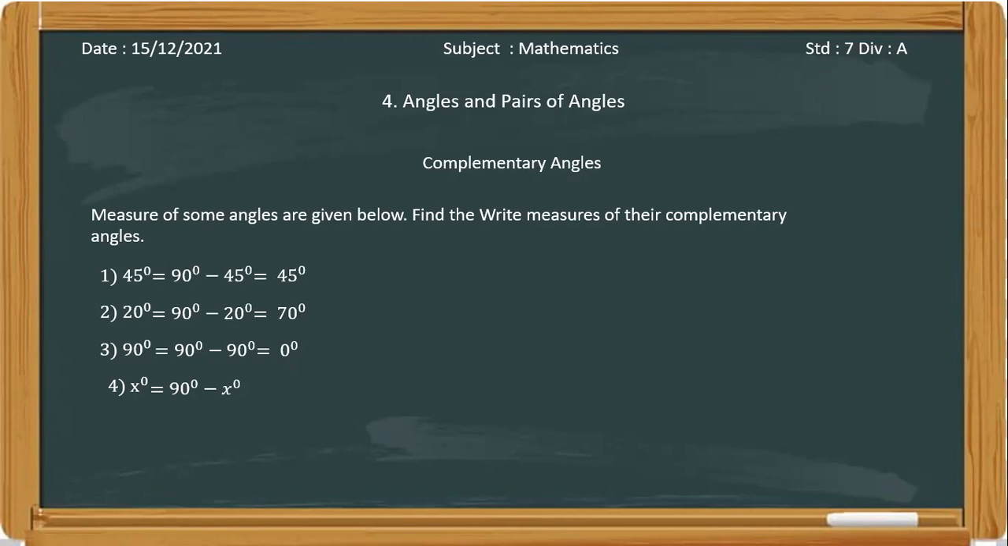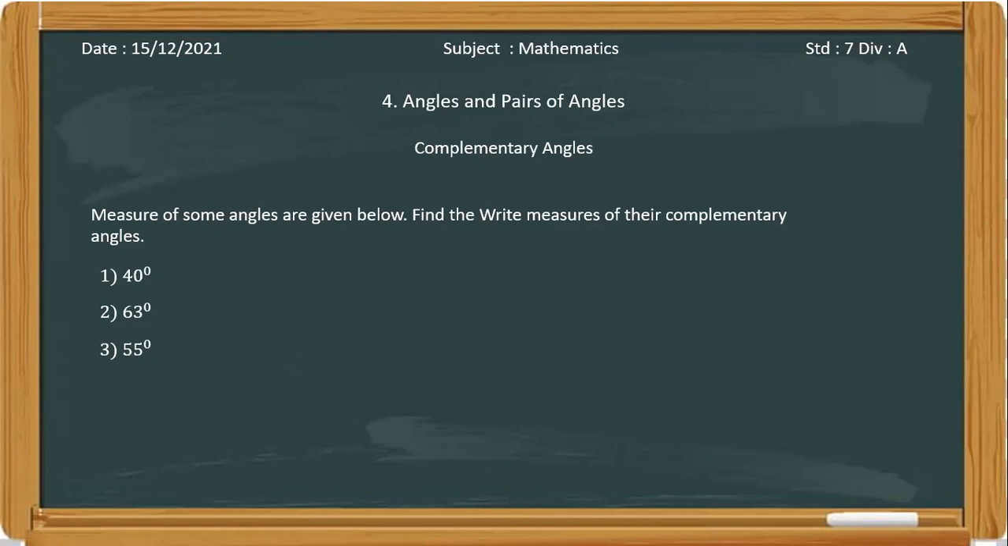Yes, ma'am. In the next lecture we will study more about pairs of angles. So please write down this homework. It's similar to the previous evaluation questions. You have to find the complementary angles of 40 degrees, 60 degrees and 55 degrees. You just have to subtract these angles from 90 degrees.